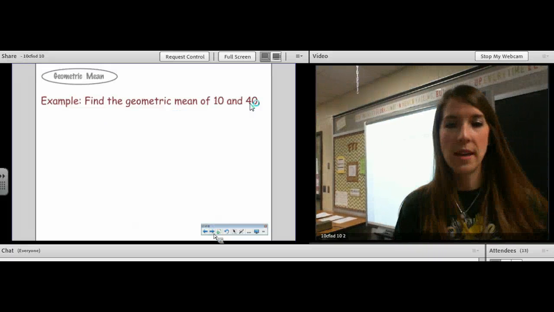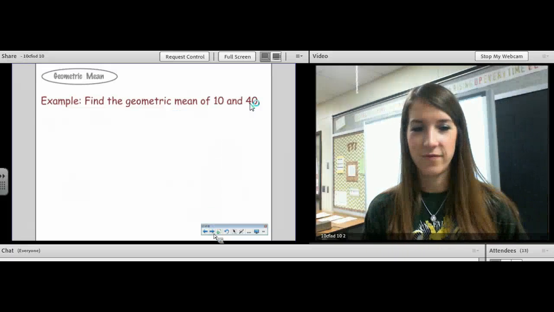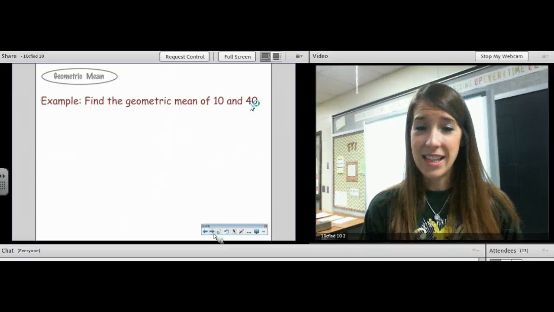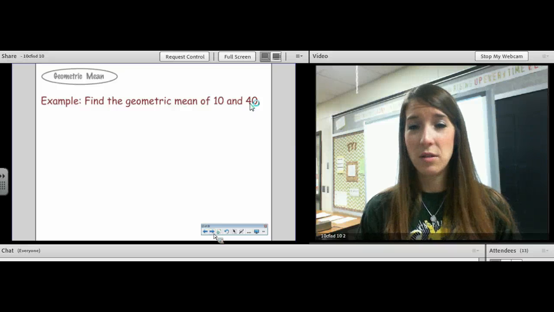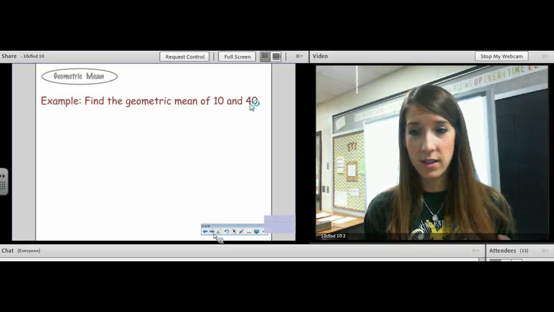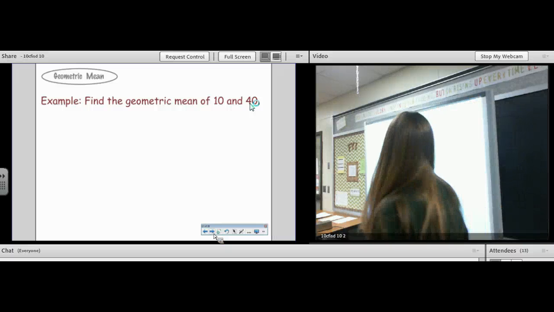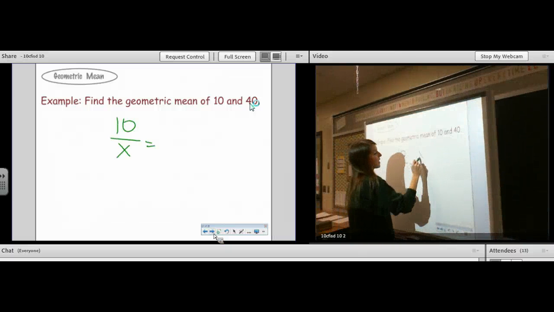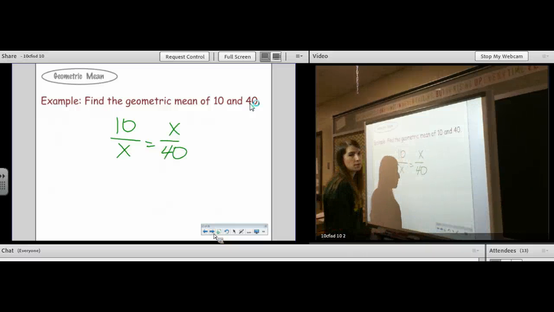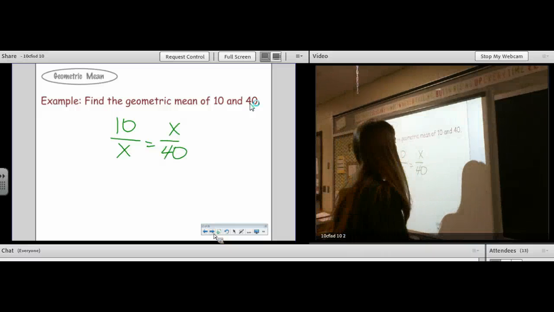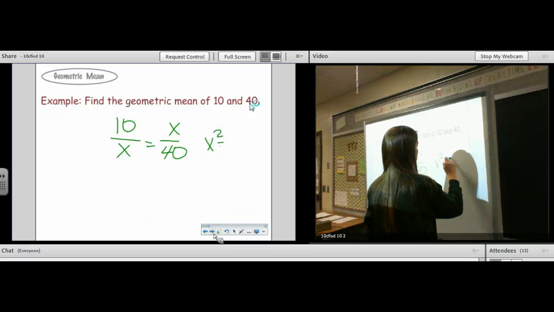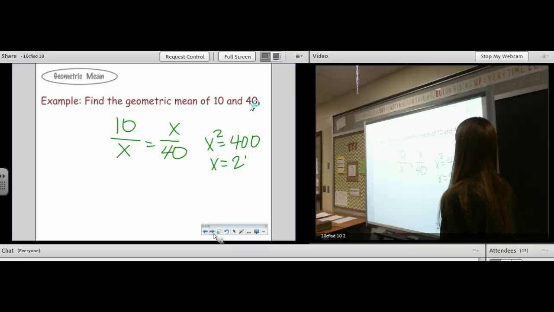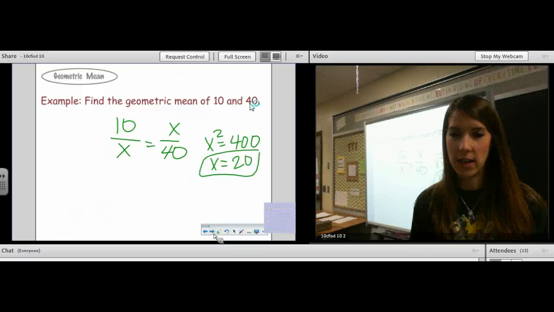Find the geometric mean of 10 and 40. Go. Like I said, it is fine with me if you take the square root of the product, but by definition, this is the actual setup to solve. So we've got x squared equals 400. So we've got x equals plus or minus 20, except we throw out the minus. And so there we go, x equals 20.